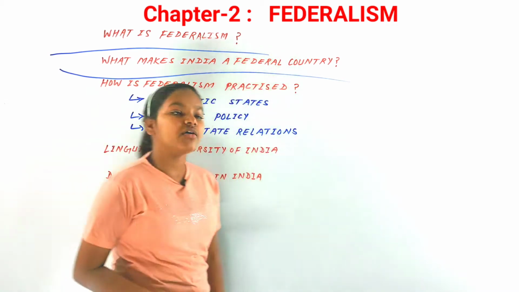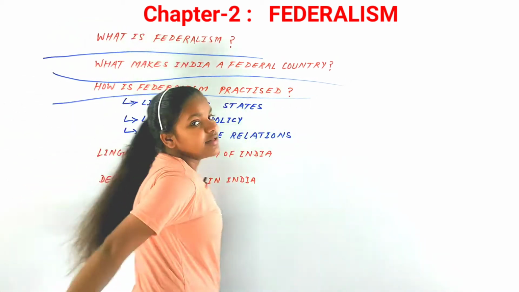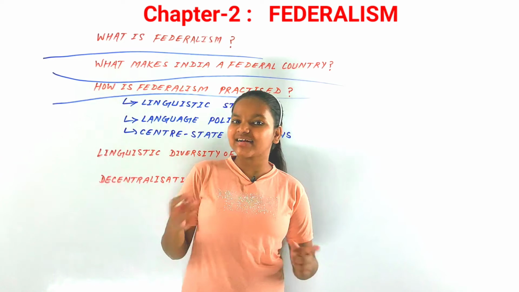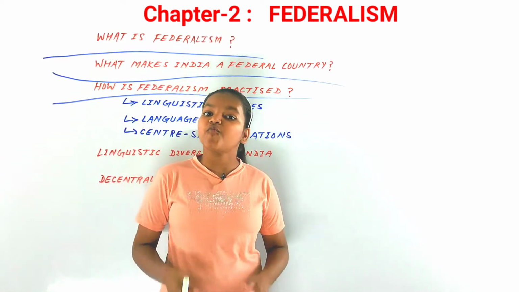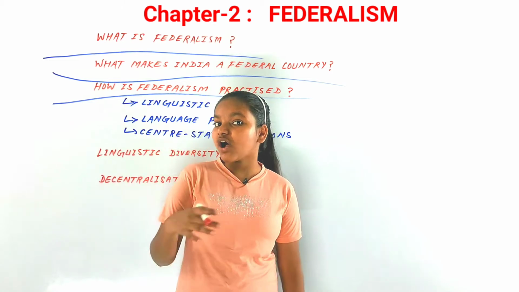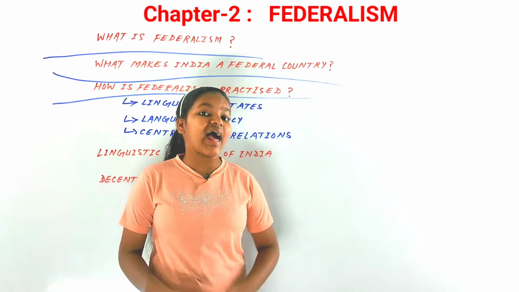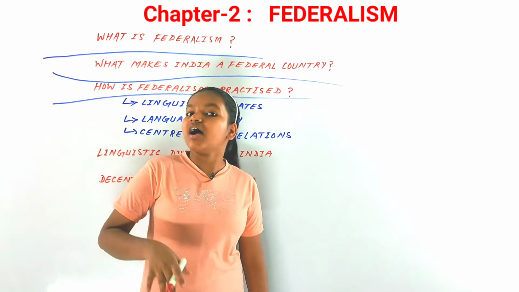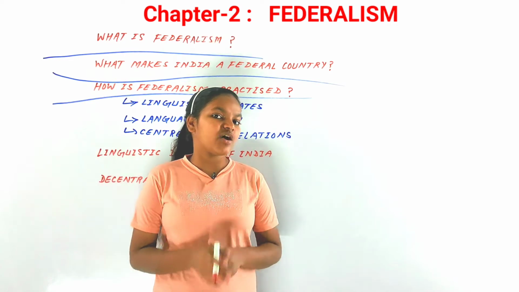Now our next topic here is, how is federalism practiced? If federalism has succeeded in India, it is not just because of the constitutional provisions, but a lot of the contribution comes from the democratic politics of our country.